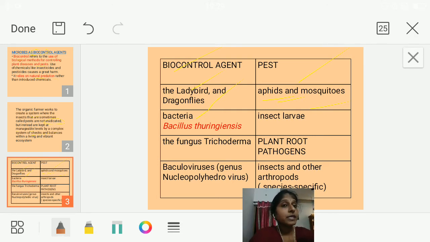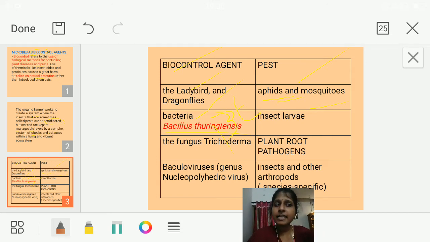The next is very important, Bacillus thuringiensis. In short, we write it as what? BT. BT cotton you would have heard, isn't it? So this BT, Bacillus thuringiensis, is a bacterium. Okay, so spores of Bacillus thuringiensis are mixed with water and applied to the roots of the plants. It is applied to the plants, like brassicas or fruit trees.